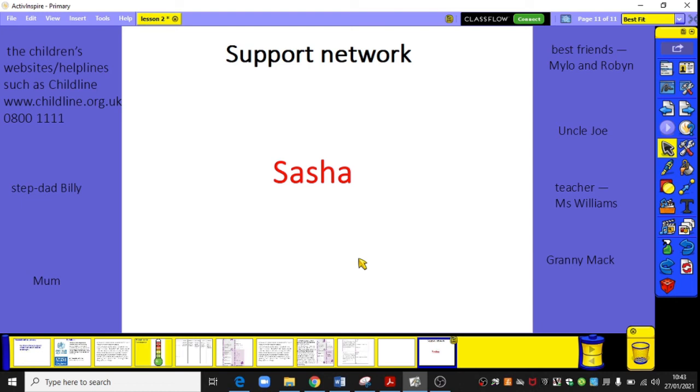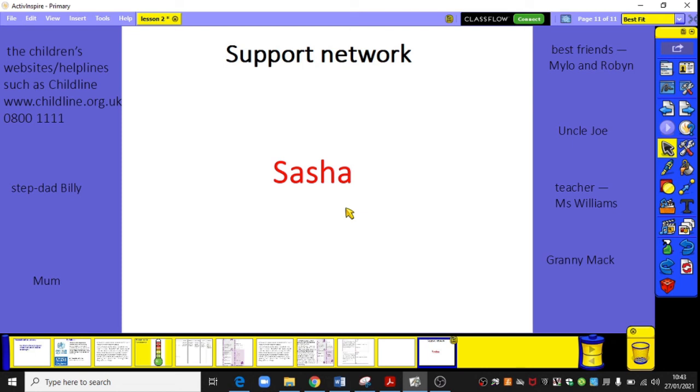But if you'd rather write symbols than people's names to represent your support network, that's also fine. I'm just going to go through the Sasha example for you, and then your final job is to do one for your own support network.